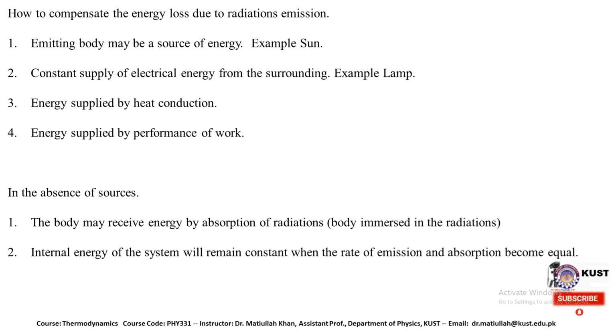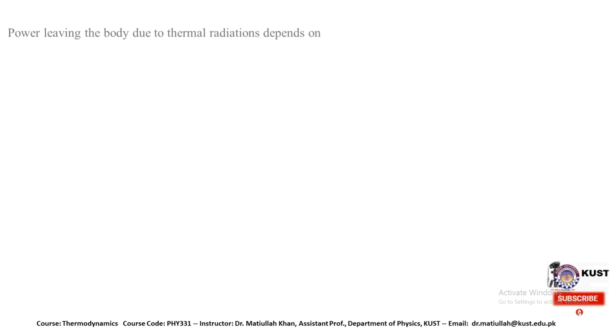If there is a continuous source supporting the emission process and emission and absorption are equal, the internal energy of the system will remain constant. The radiant energy absorption should be equal to the radiant energy emission.